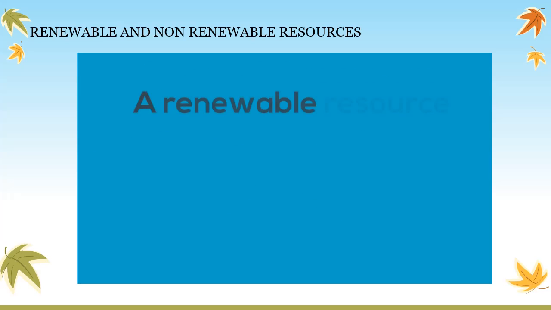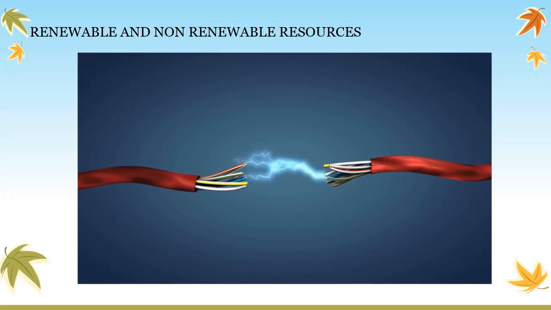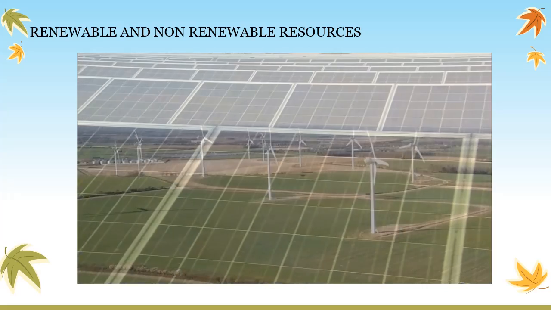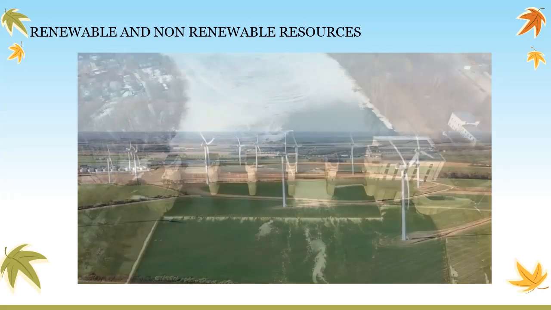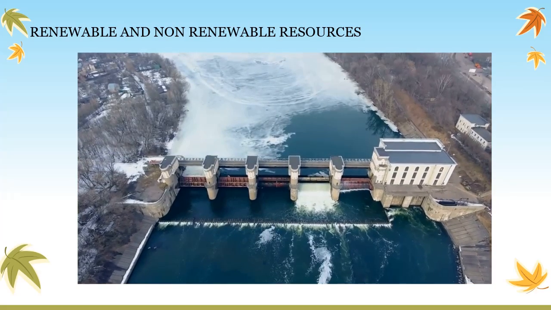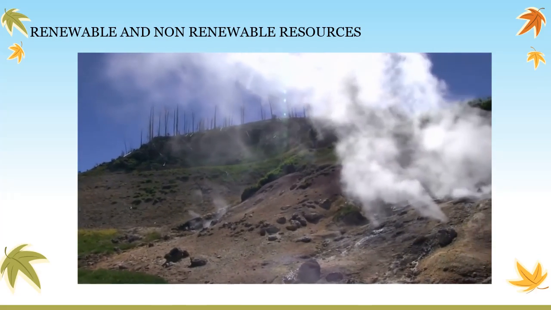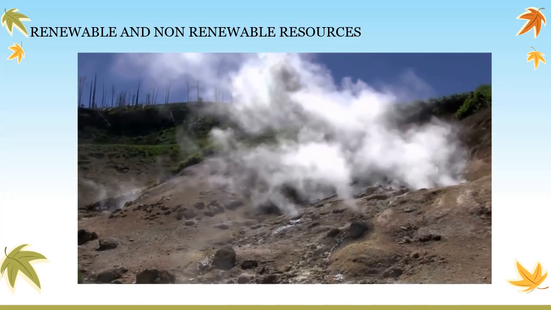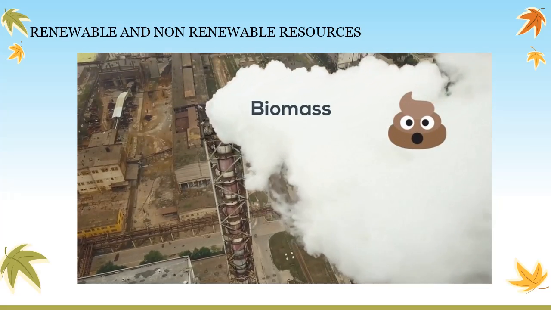A renewable resource can be replaced at the same rate at which the resource is used. Common renewable resources used to produce energy include solar, like these solar panels converting solar energy into electricity, wind, which can turn turbines to produce electricity, hydroelectric, which involves moving water turning a turbine, geothermal, which involves capturing the underground steam that flows to a turbine and then produces electricity, and biomass, which involves plants and poop being burned to produce electricity.